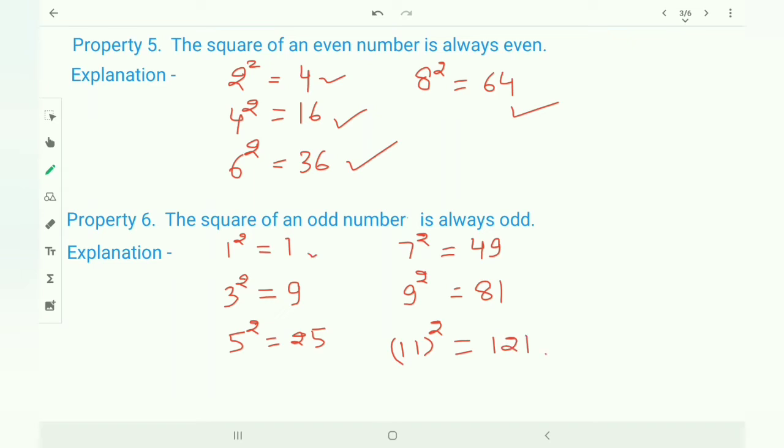And we know that 1, 9, 25, 49, 81, 121, these numbers are odd numbers. Hence, the square of an odd number is always odd.